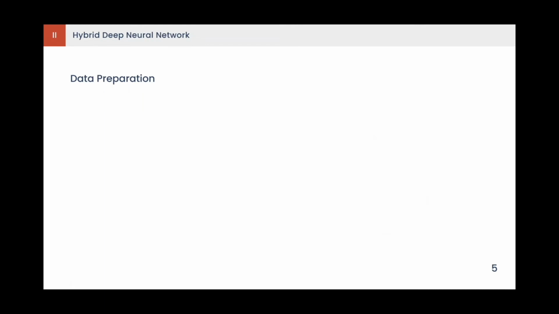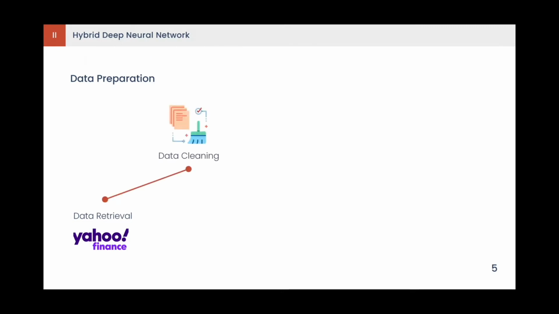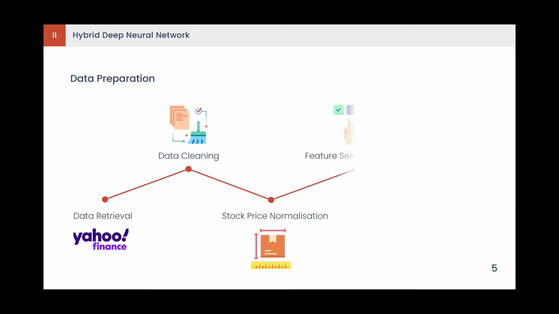This is the data preparation pipeline for the hybrid deep neural network. Daily stock price data is retrieved from Yahoo Finance and cleaned to remove any missing values. Stock prices are then normalized using a 14-day window. We then perform feature selection using the Monte Carlo evaluative selection method to reduce our feature dimensions. The stock price data is now ready.